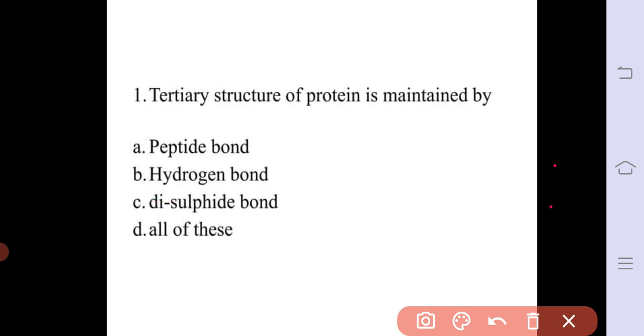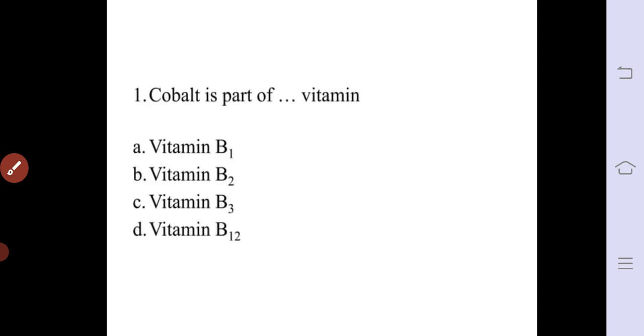Then the next question: cobalt is a part of which vitamin. Options are vitamin B1, vitamin B2, vitamin B3 and vitamin B12.